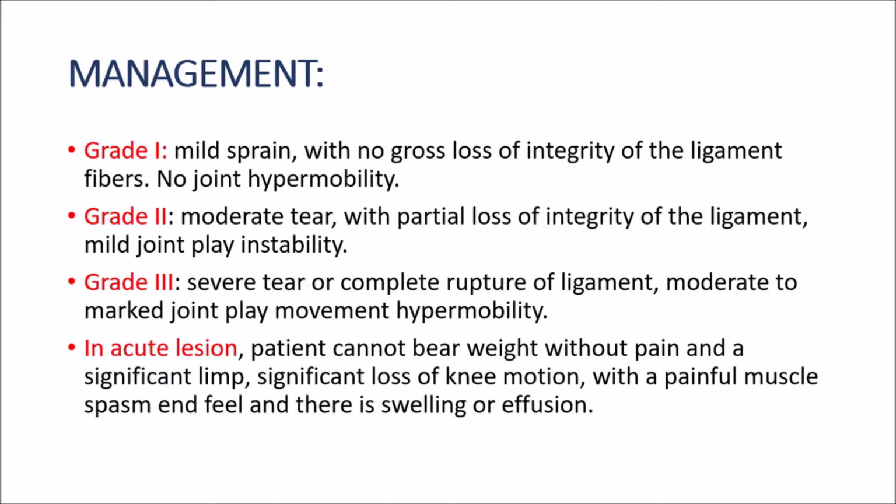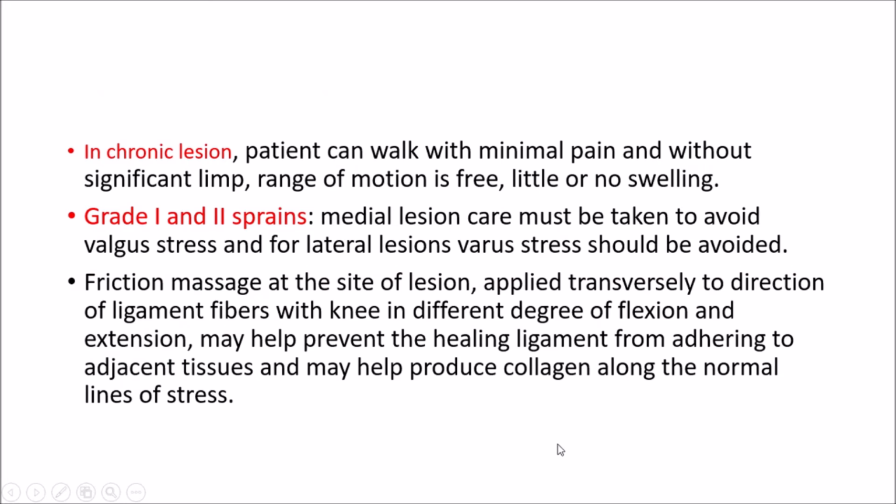In an acute lesion, the patient cannot bear weight without pain and has a significant loss of knee motion with a painful muscle spasm, and there is swelling or effusion present. In a chronic lesion, the patient can walk with minimal pain and without a significant limp, but the range of motion is free, with little or no swelling.